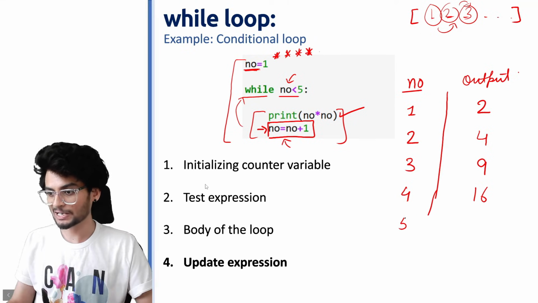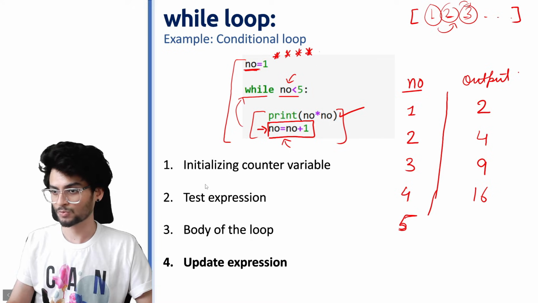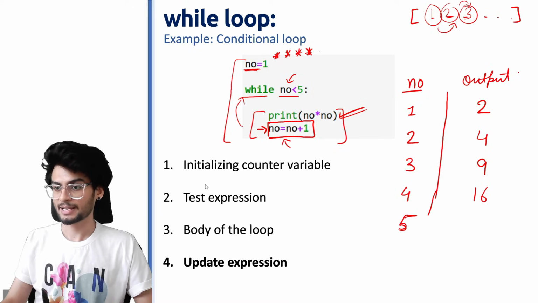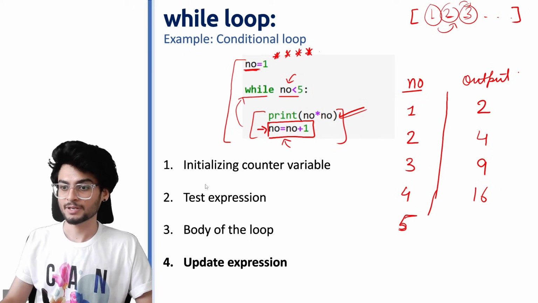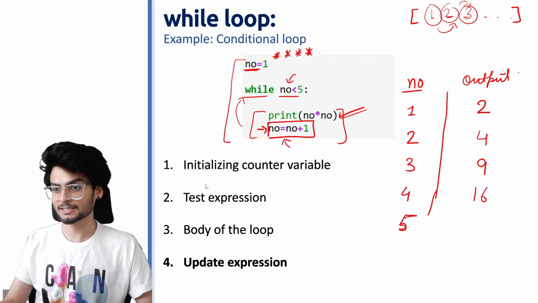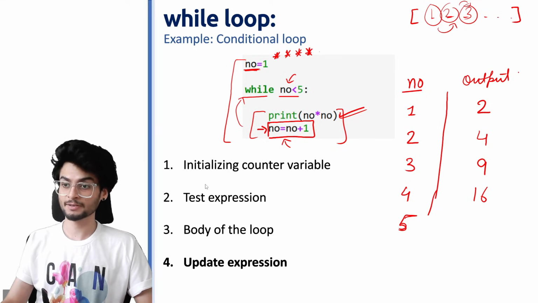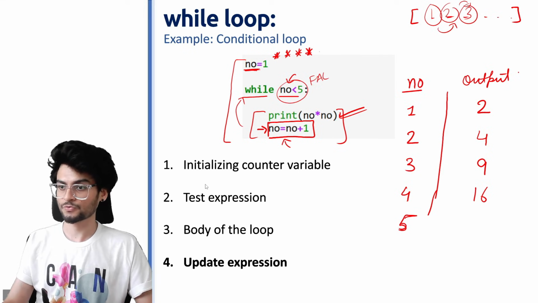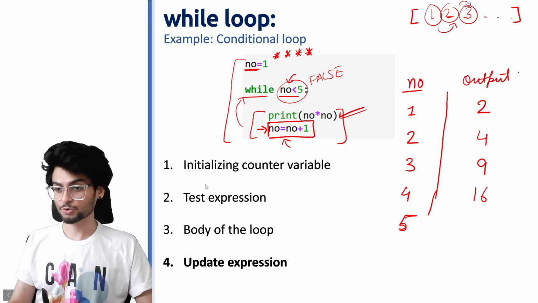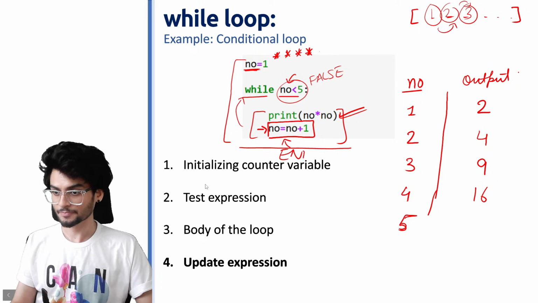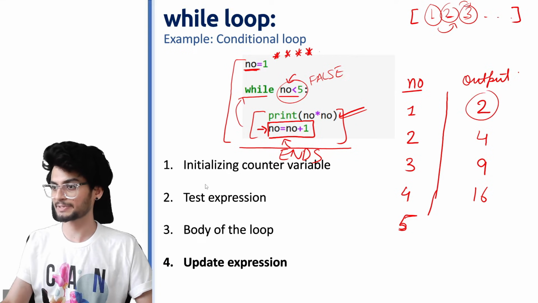As soon as the value of no became 5 here, we printed 16, and the value of no is now 5. Now when it goes inside, it checks while no is less than 5, but the expression here becomes false. So now if this is false, your loop finally ends. So you get an output something like this.